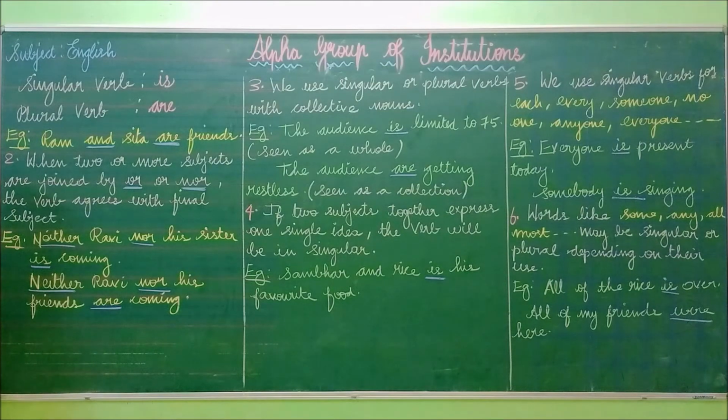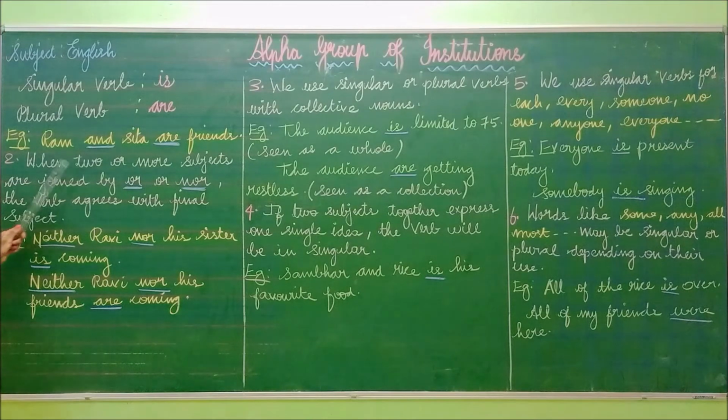Friends means more than one person, so there may be a lot of persons. So it is in the plural form. So the subject is plural, and you have to write the verb also in plural form. What is the plural form of this? The plural form is "are." Have you understood? So, neither Ravi nor his friends are coming. Have you understood rule number 2?